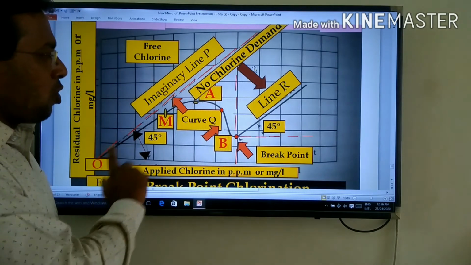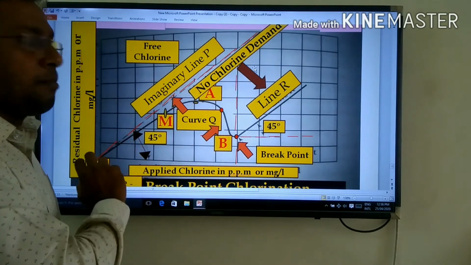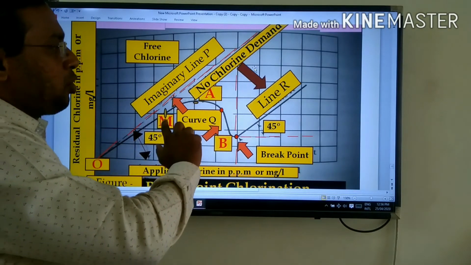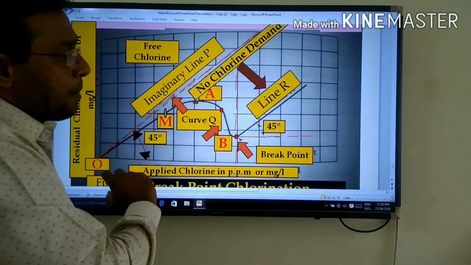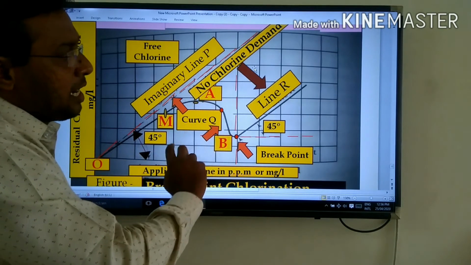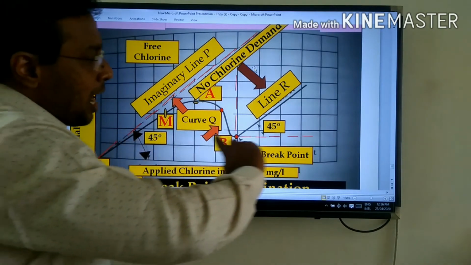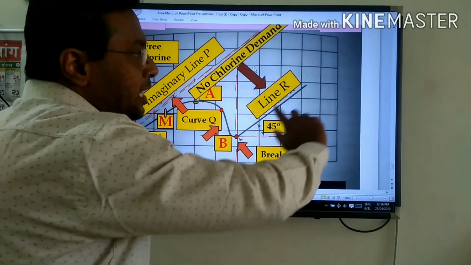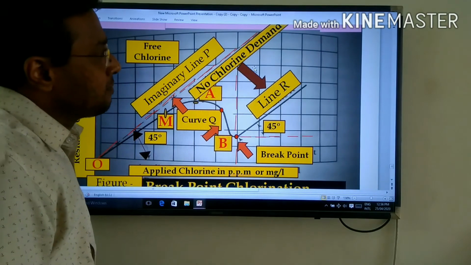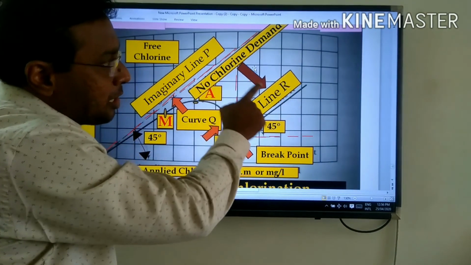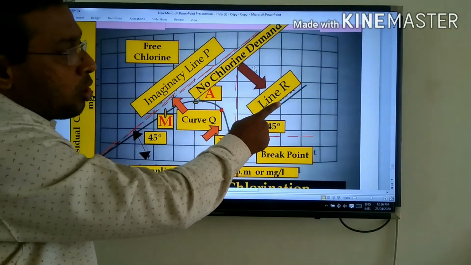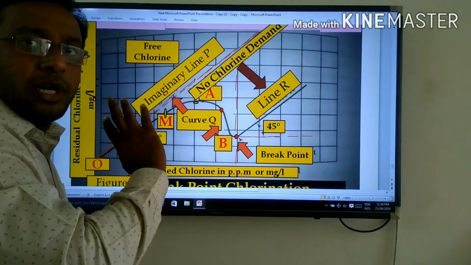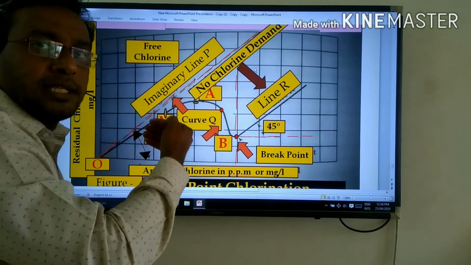From O to M it is a straight line represented by a black line, and M to A is your first line, A to B is your second line, this is curve Q, and the third line, line R, represented by a black line, goes straight upward. It is the no chlorine demand line. This is free chlorine, the imaginary line. Whatever chlorine you added comes out as residual chlorine.